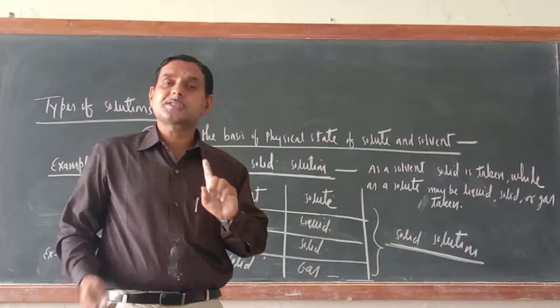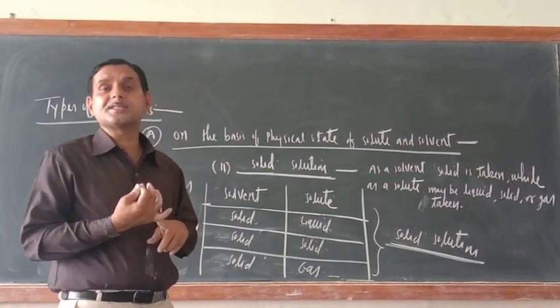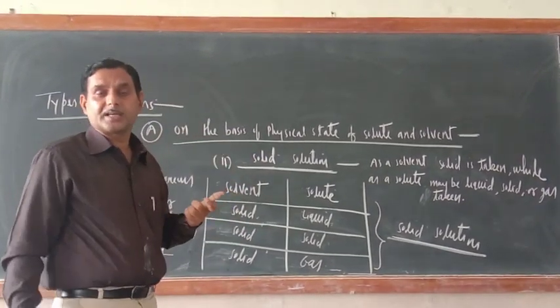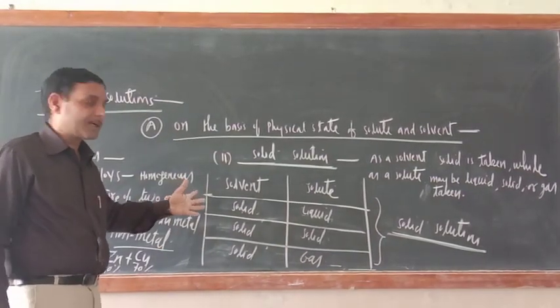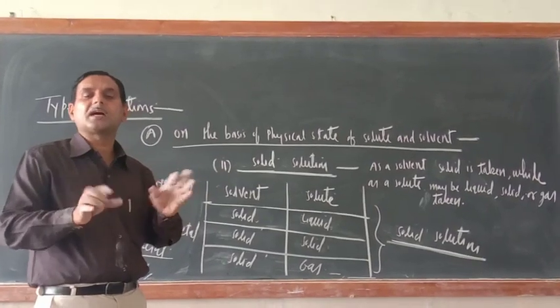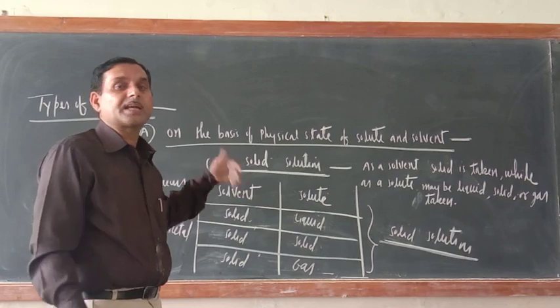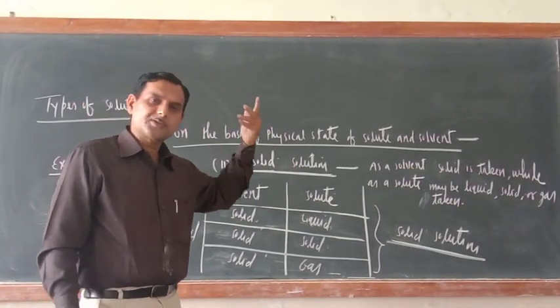In stainless steel, chromium is there, nickel is there, iron is there, some percentage of carbon is also there. So all alloys, they are a type of solid solution. Different types of metals are mixed together, and with the metals some amount of non-metals can also be taken. It depends upon which alloy you have taken.